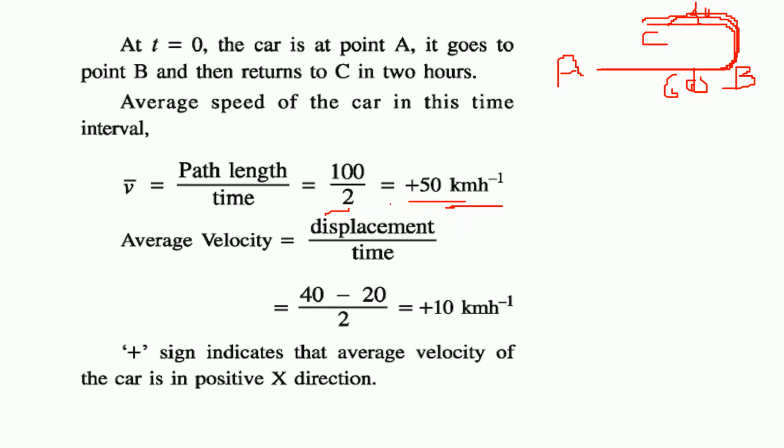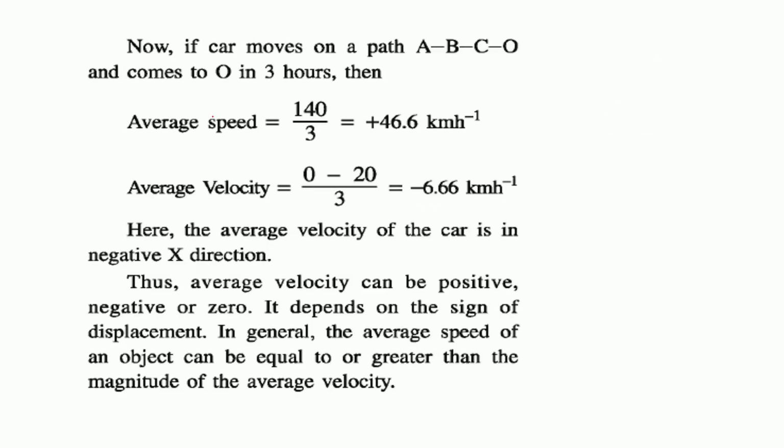But what will be the velocity? Velocity will not take the distance, it will take the displacement. So from this point to this point, say this was 40 and this is 20, so 40 minus 20 is 20, and 20 by 10 is 10 km per hour. And we need to understand the sign of the velocity, because sign is very important. The sign says that the average velocity of the car is actually in the positive x direction.